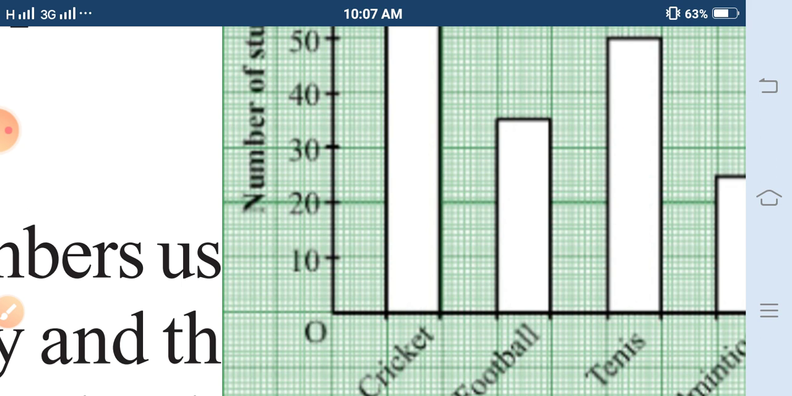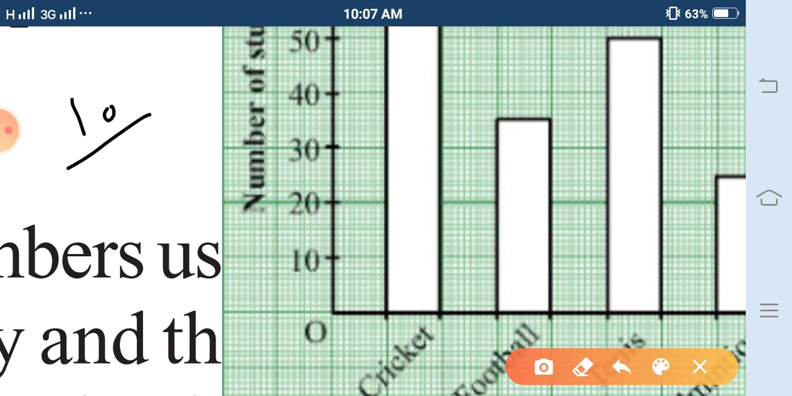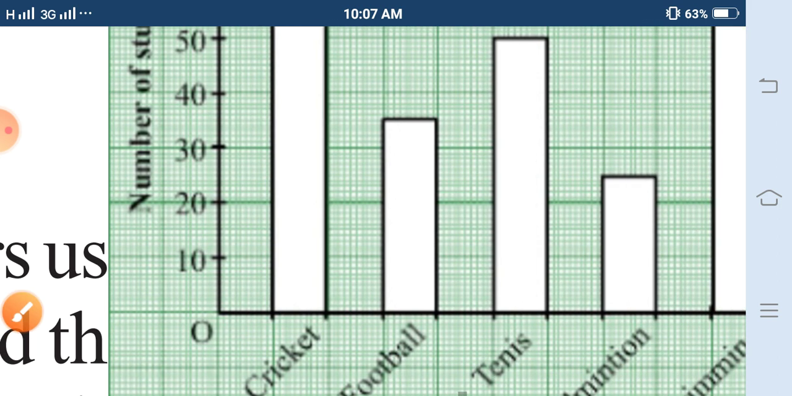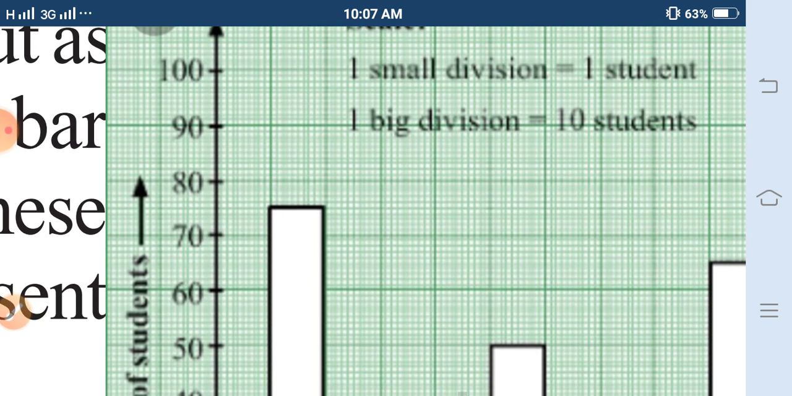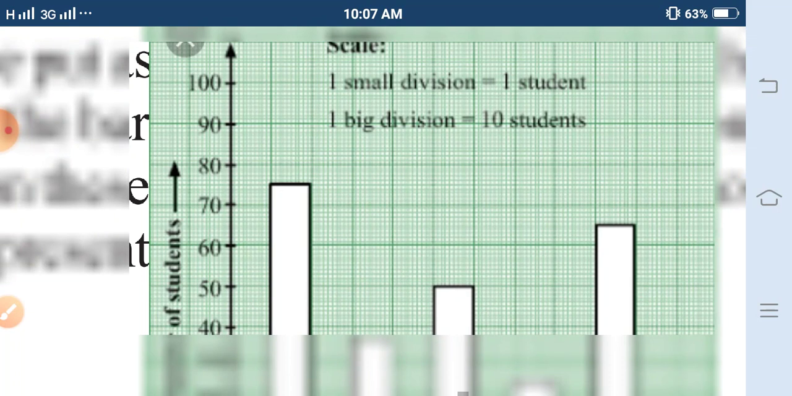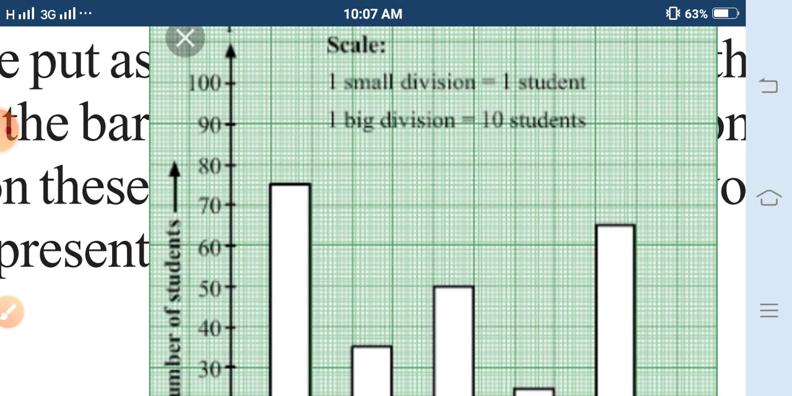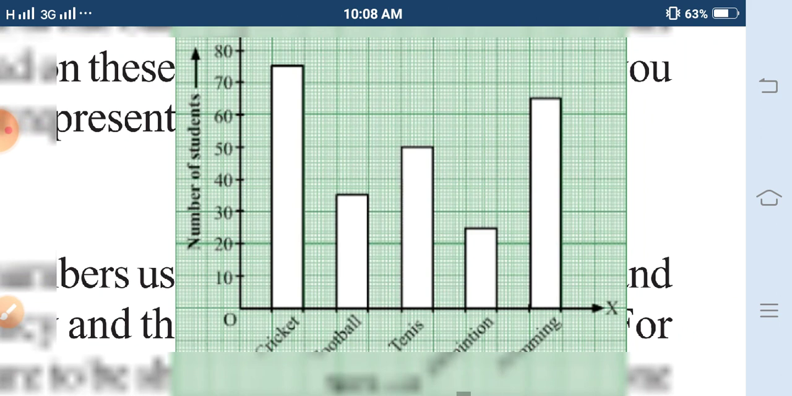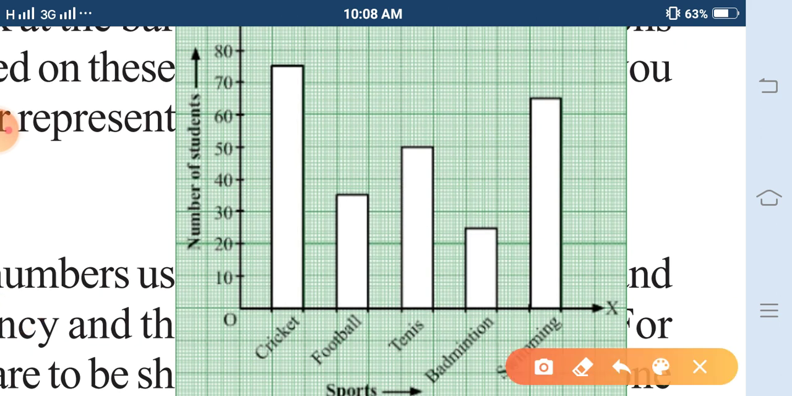It means each box will represent 10 units, and in the bigger box there are 10 small lines. So the length of one line will be 10 divided by 10 is equal to 1 unit. Therefore, one small division is equal to 1 student, and one big division is equal to 10 students. So it means here in cricket 75 students are there. This is equivalent to 75.